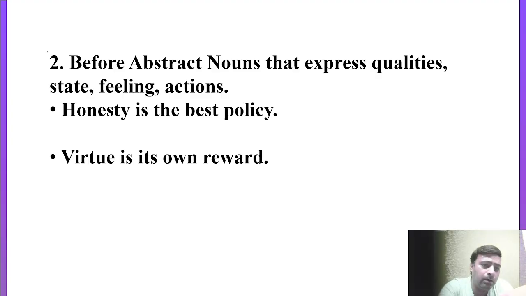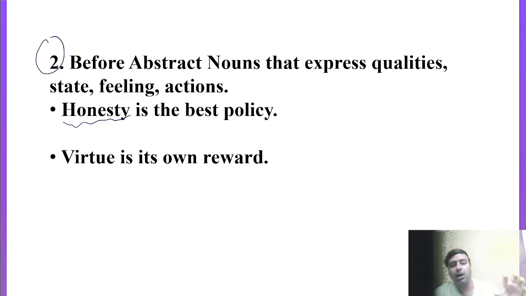Come to the next point. Second point: before abstract nouns that express qualities, state, feeling, actions. You have to keep in your mind that before proper nouns, material nouns, and abstract nouns, you can't use any article, a or the. Like we generally speak like this: honesty is the best policy. So honesty here is a quality. Honesty is what here? Abstract noun. So we can't say the honesty.